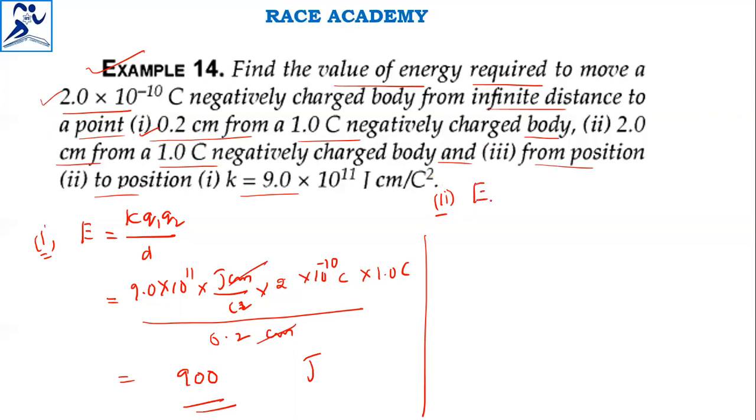So the second one I am taking as E2, the first one energy as E1. E2 = K Q1 Q2 / D. The distance is raised 10 times, so the previous value of 900 joules I divide by 10, because the distance is raised to 10 times. Then I get the answer, that is 90 joules.